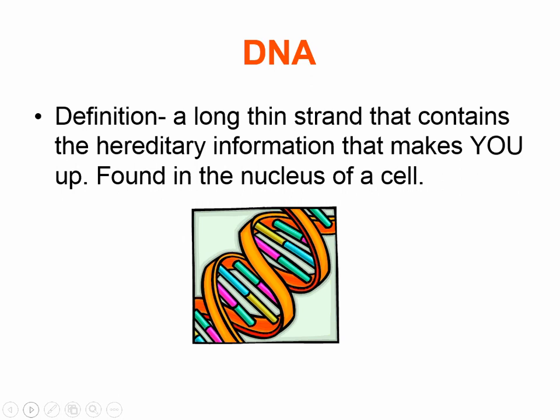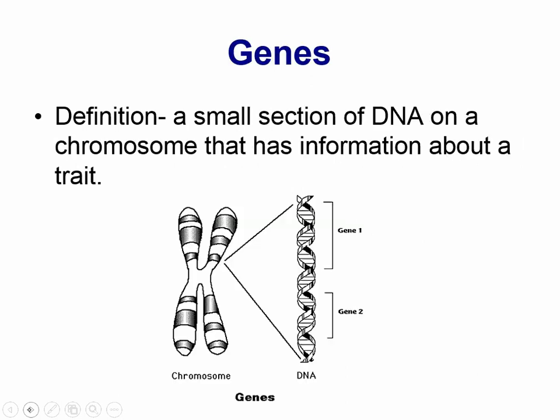We have this thing in our body, and we've talked about it before, DNA. DNA is a long, thin strand that contains the heredity information that makes you up, and it's found in the nucleus. In this DNA, there are small sections of genes on a chromosome.